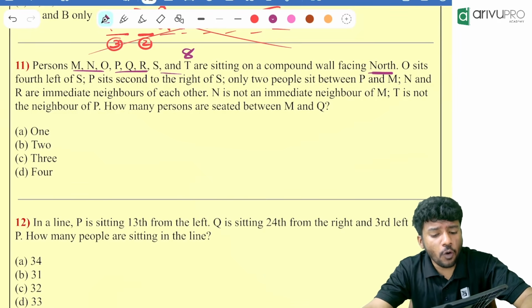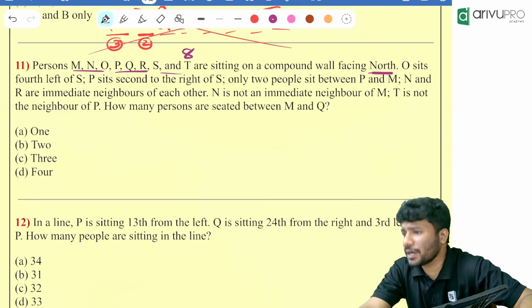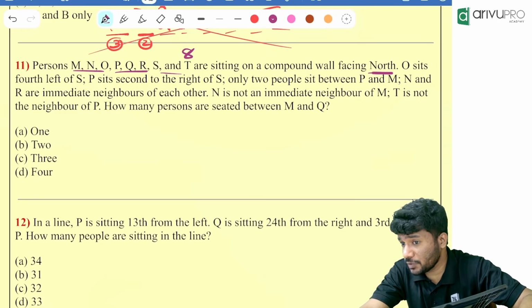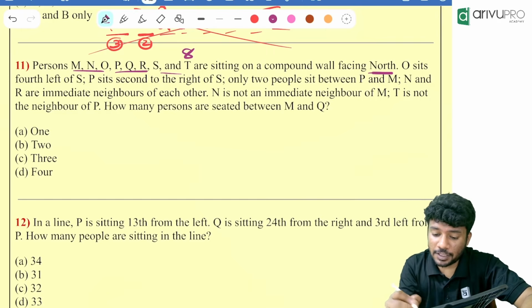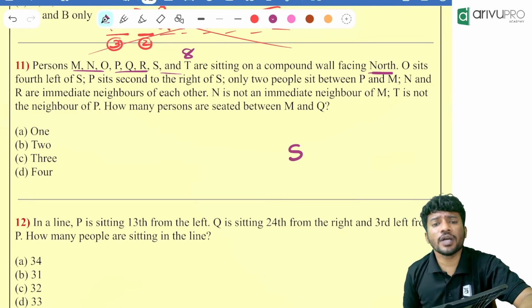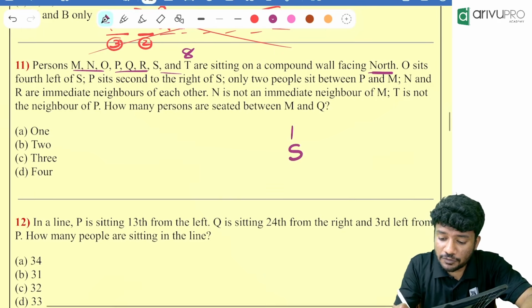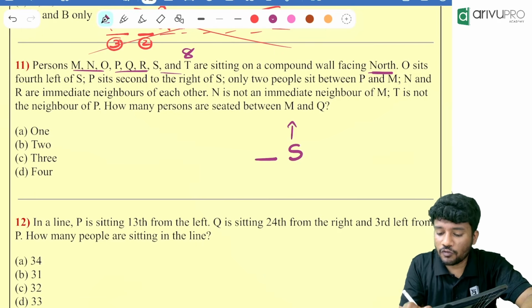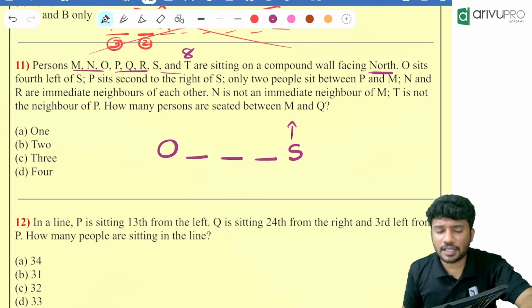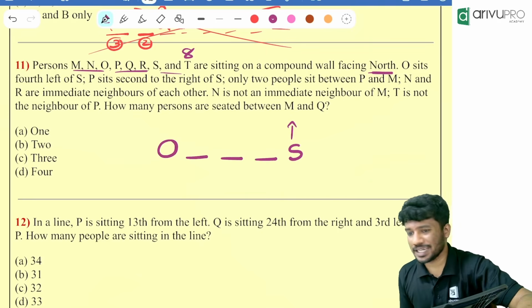O sits fourth left of S. What do you mean by that? How many people are there in between them? 3 people are there in between them. Who is the reference person? S is the reference person. O is sitting fourth left. Fourth left means towards our left hand side. First, second, third, and finally who is sitting there? O is sitting there. Okay, done.